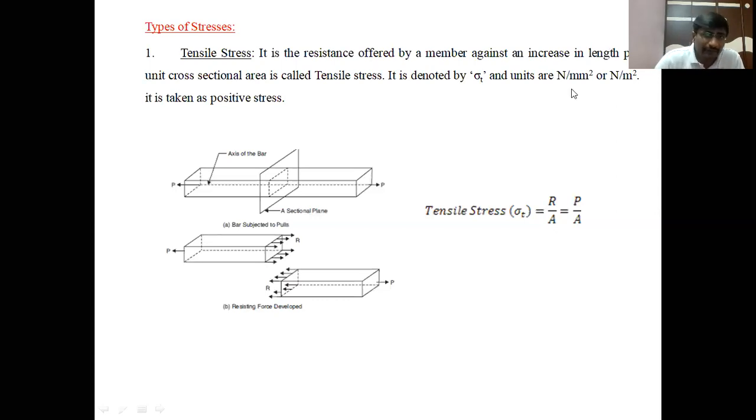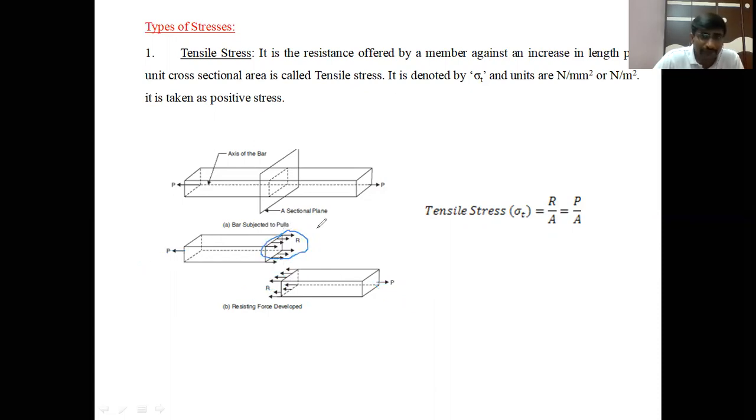That means by applying a tensile load on a member, this is the pulling load P in the outward direction. When we apply the load in the outward direction, let us take a sectional view, that is, the sectional plane. At the sectional plane, we observe the resistance forces which are opposite to the applied load on this member. We are applying P on this member, and the resistance force developed within the member is opposite to the applied load. Clear? These are the resistance forces.